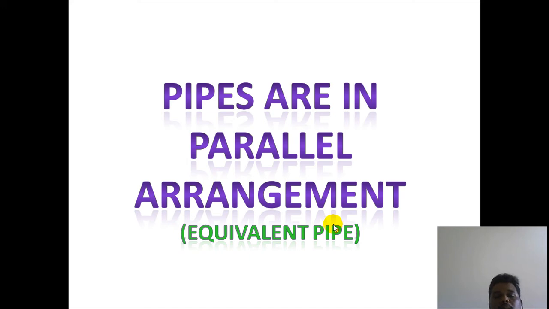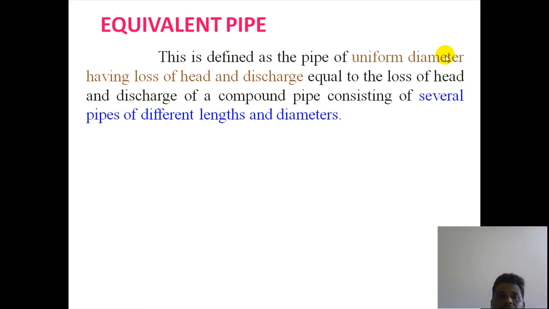Next, pipes connected in parallel are called equivalent pipes, whereas whenever pipes are connected in series, those pipes are called compound pipes. Now what is meant by an equivalent pipe? An equivalent pipe is a pipe of uniform diameter having the same head loss and discharge as the loss of head and the discharge of a compound pipe.